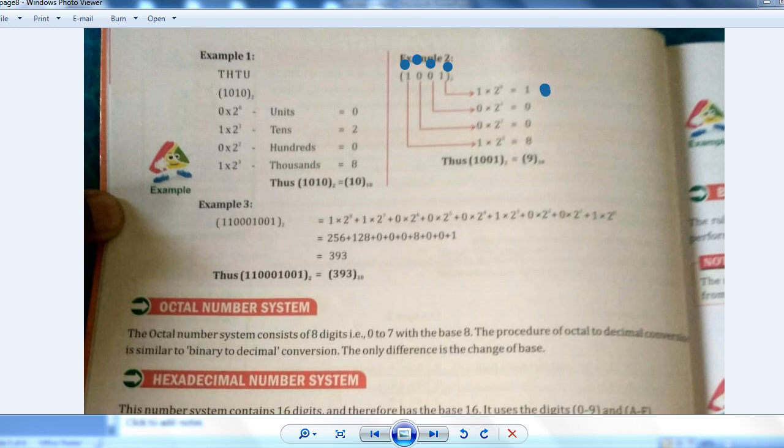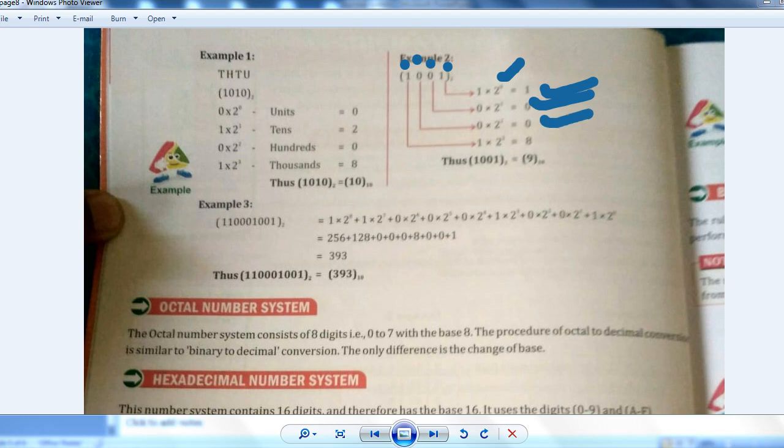Here you can see, 2 to the power 0 into 1 means what? 2 to the power 0 itself is the value of 1. So 1 into 1 is 1, right? 2 to the power 1 means 2. 2 multiplied by 0 means 0. 2 to the power 2 means 4. 4 into 0 is 0.